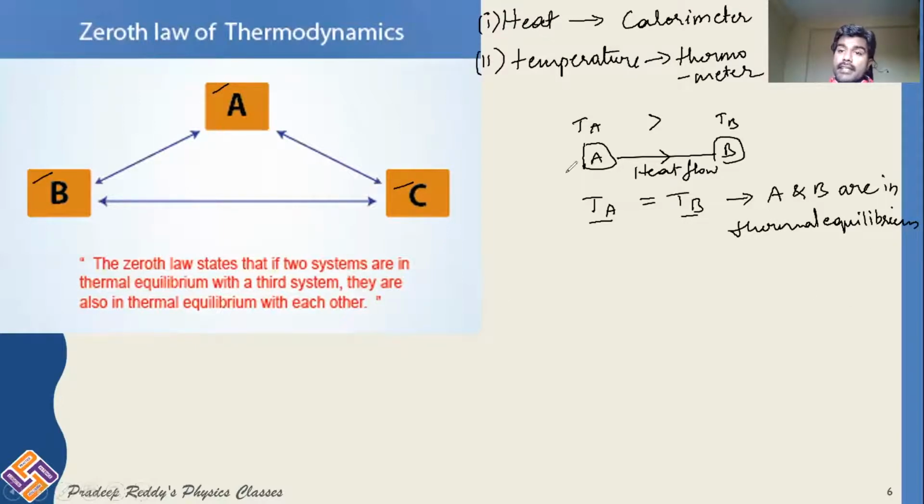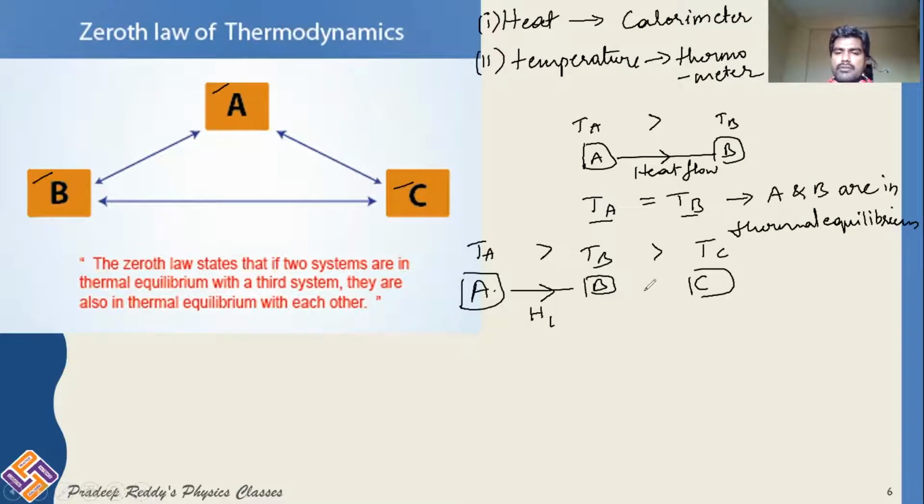Now I take three substances, A, B, and C, with temperatures TA, TB, and TC. All these values are different. Based on their temperatures, heat will be transferred from A to B, B to C, C to B, or B to A. I am considering that TA is greater than TB, which is greater than TC. As a result, heat transfer takes place from A to B, which is H1, and from B to C, which is H2.